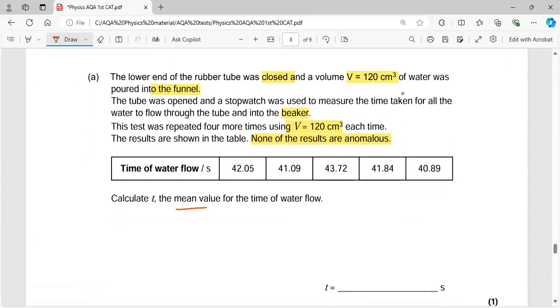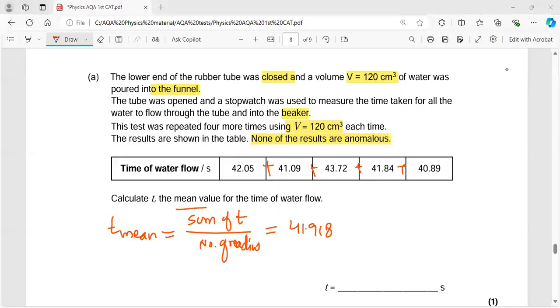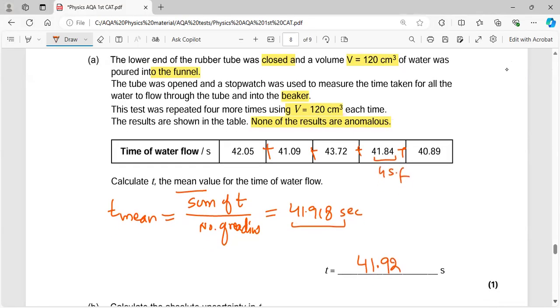Okay, calculate the mean value. The mean value is quite simple: the sum of the readings over the number of readings. So what you do is, with the help of the calculator, you add all of them together. And here is the magic. I'm done with this. You have to guess how I've done that. So this is 41.92 seconds, as there are 4 significant figures in the data, so I have to write 4 as well.